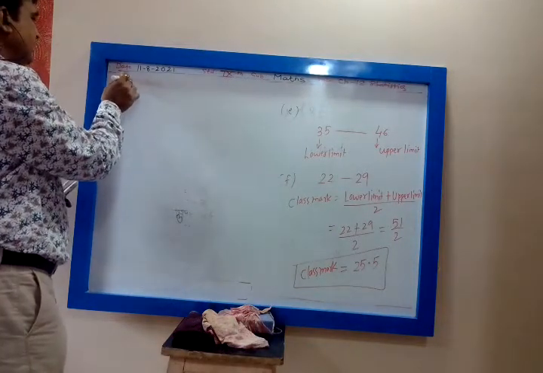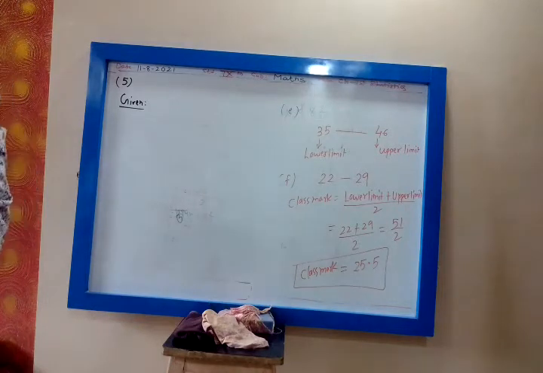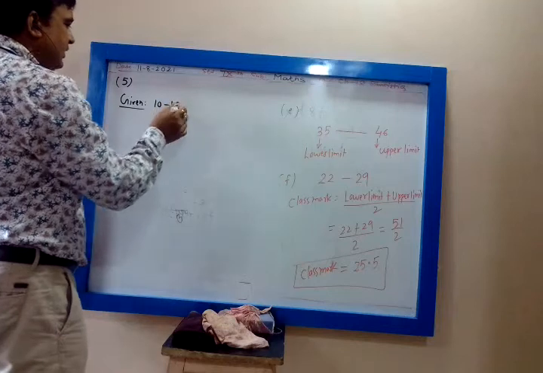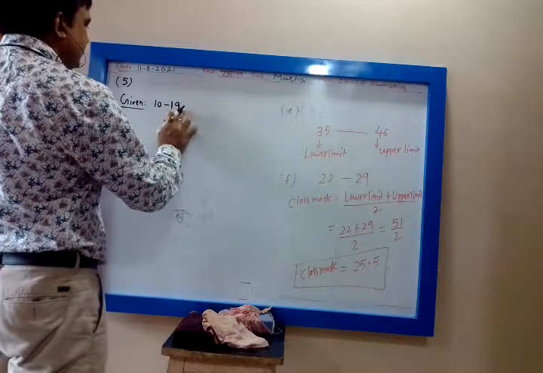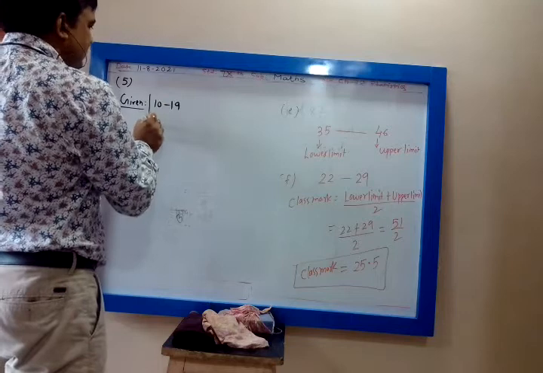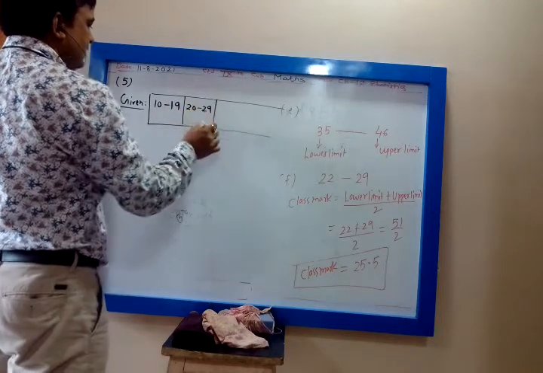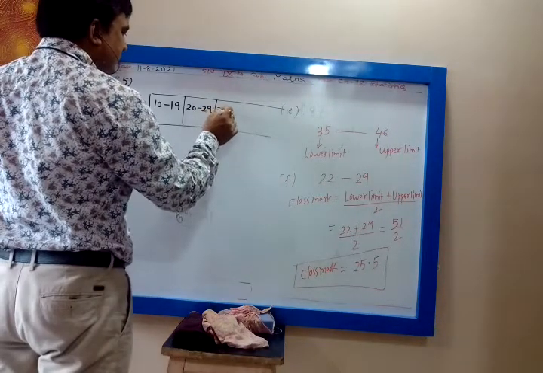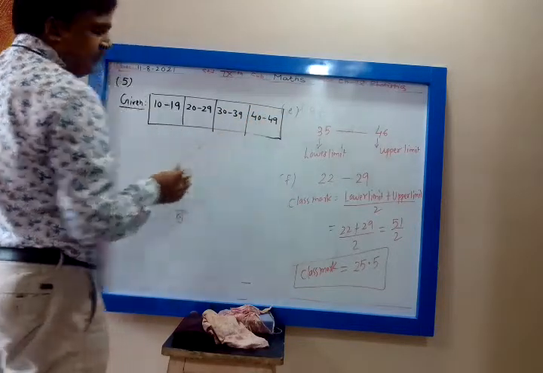Okay, so you are given the class interval. Fifth question. You are given the class intervals 10 to 19, 20 to 29, then 30 to 39, and 40 to 49.